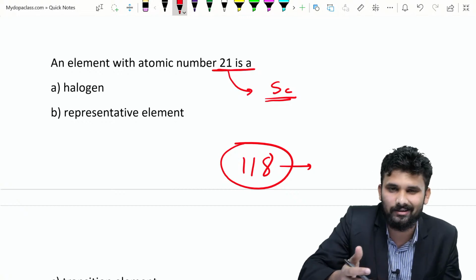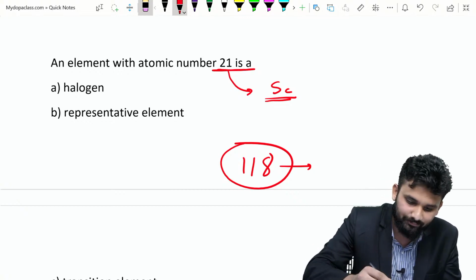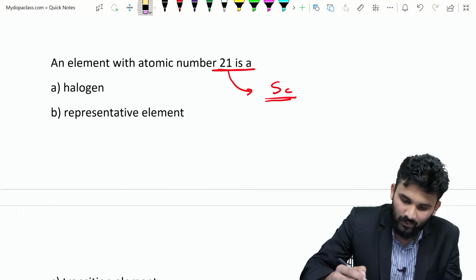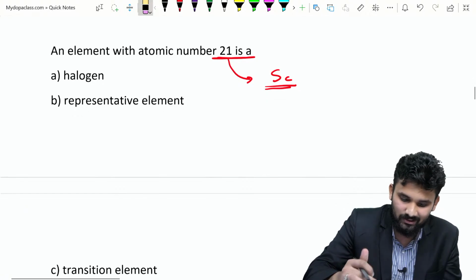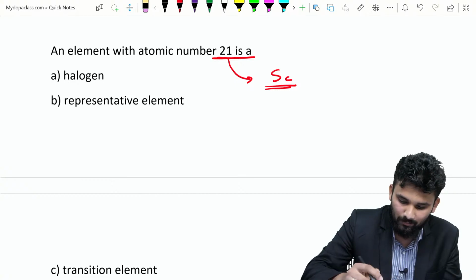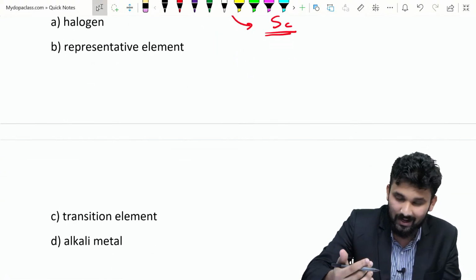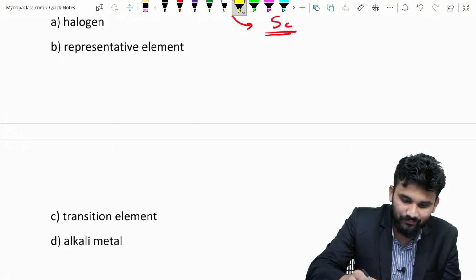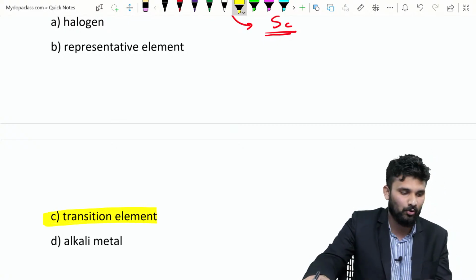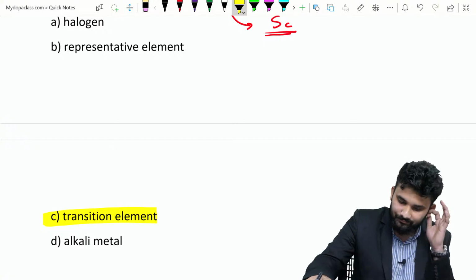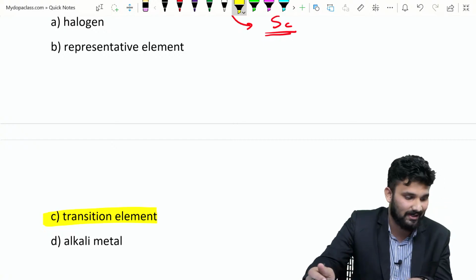So you study the periodic table very well. Okay. So the 21 is scandium. We know that scandium is a transition element. So the options are halogen, representative element, transition element, and alkali metal. What is the right answer? The answer is transition elements. Are you okay? Is it clear? So option C is the right answer.